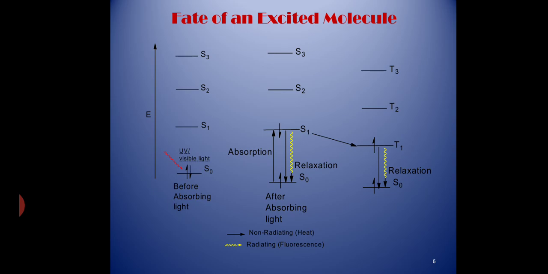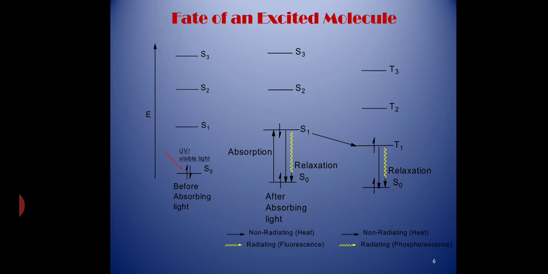We know triplet state is more stable than singlet state and it is called a metastable state. The electron undergoes photochemical reaction in this state, or it may come back to ground state by releasing excess energy either in the form of heat, which is called non-radiating decay, or in the form of light, which is called phosphorescence.